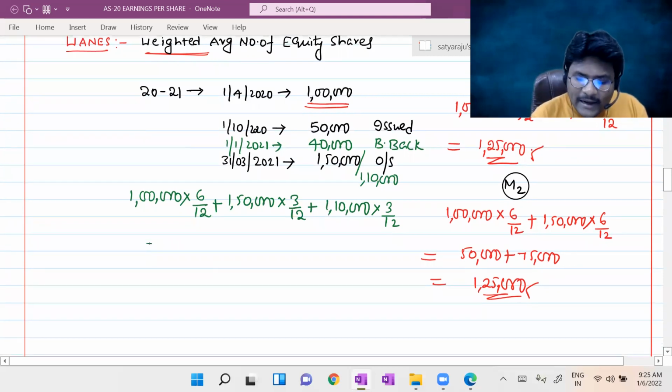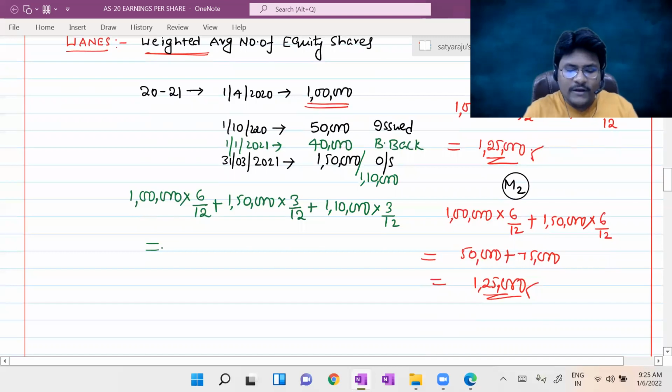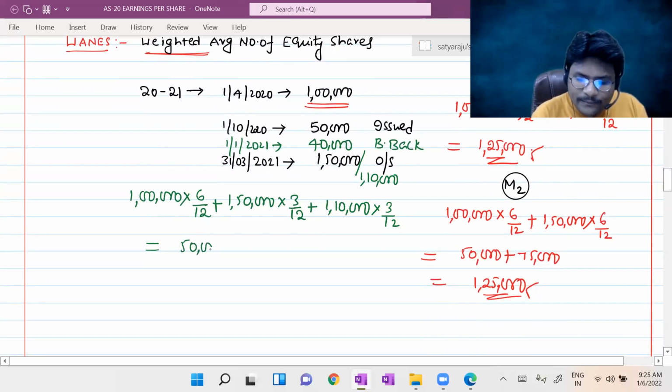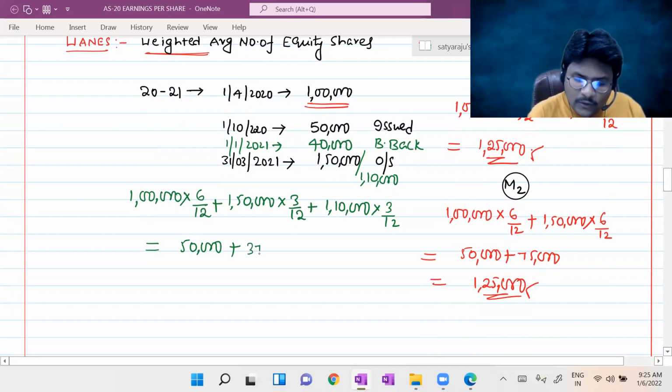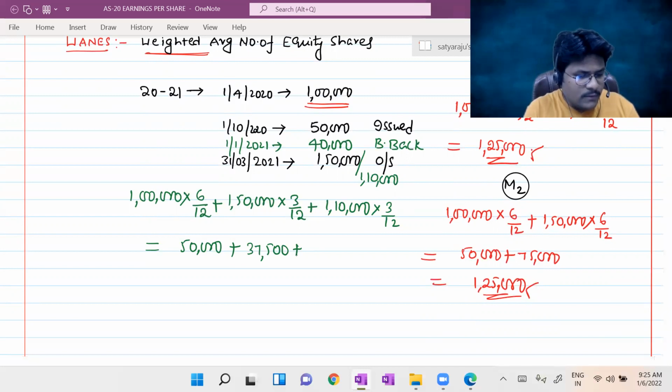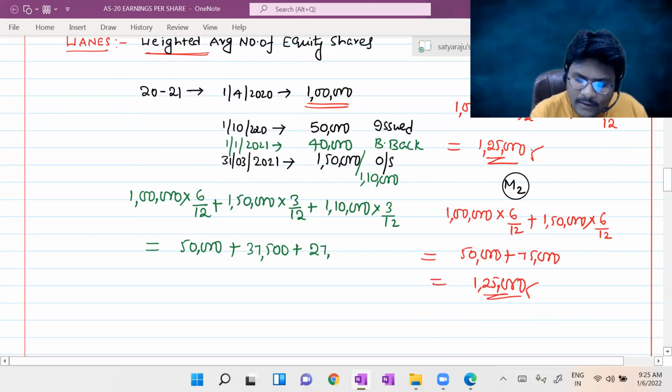Now, please all of you calculate the weighted average number of equity shares here. This is 1 lakh into 6/12, 50,000, plus here it is 37,500, plus here it is 27,500.